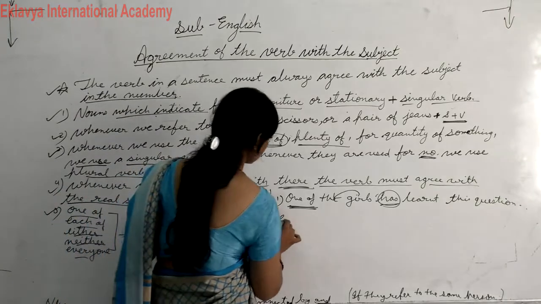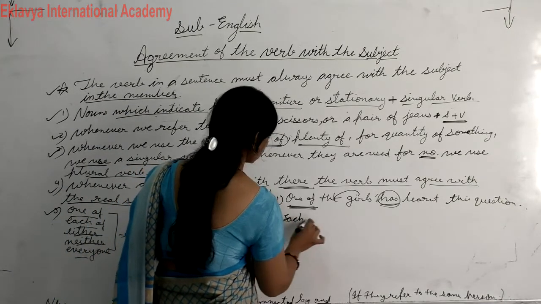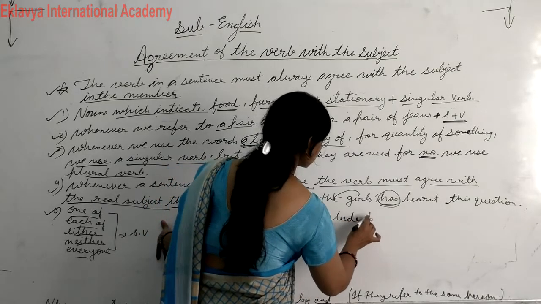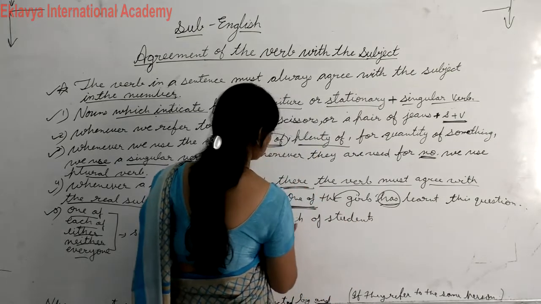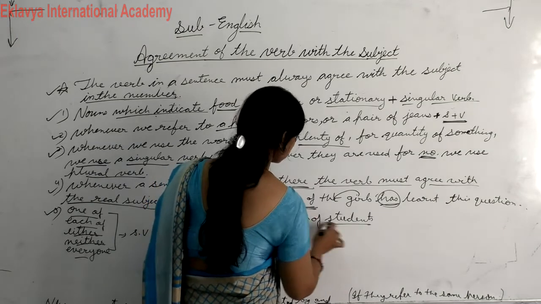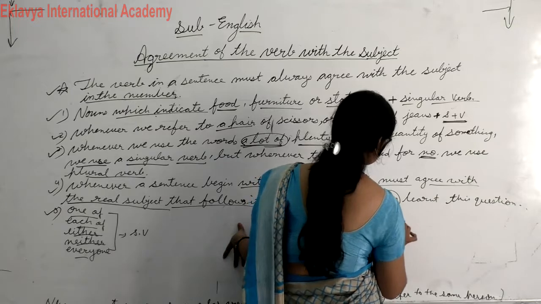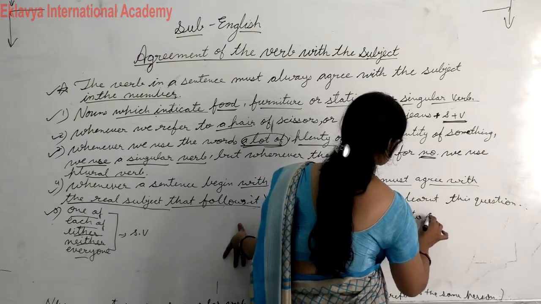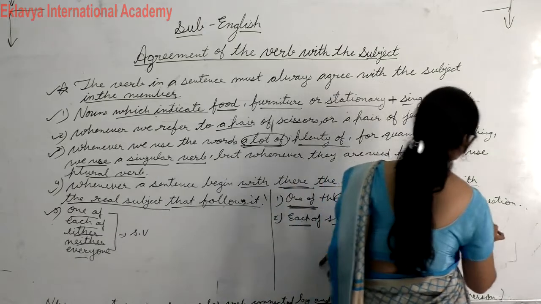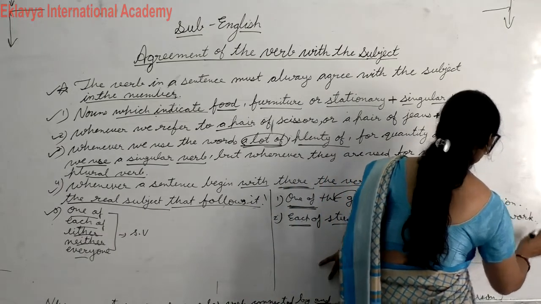Like each of students, don't check this subject, you have to check only this. Each of students has to complete this work.